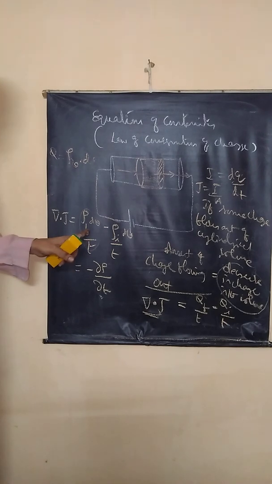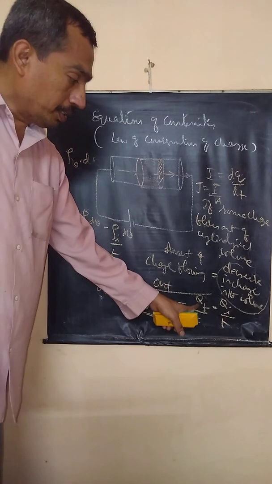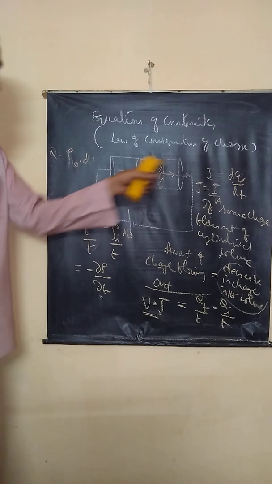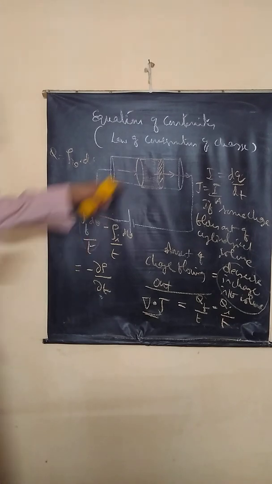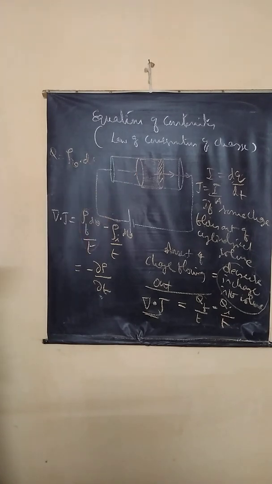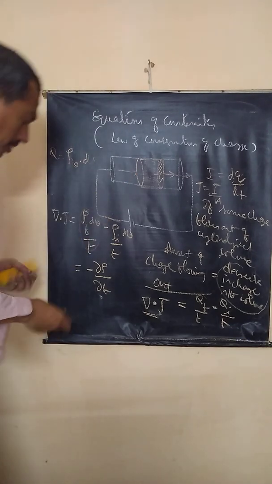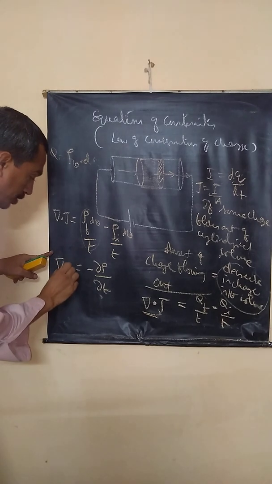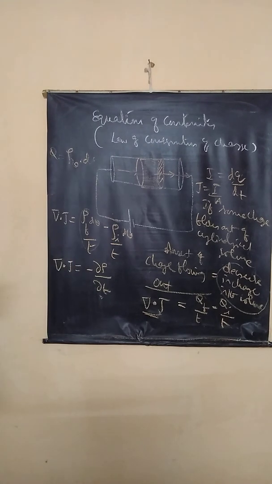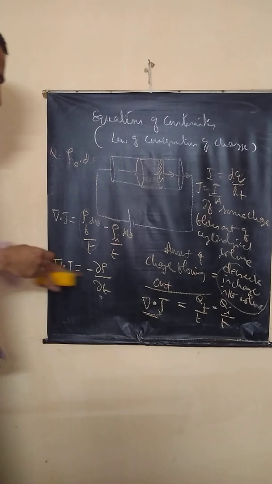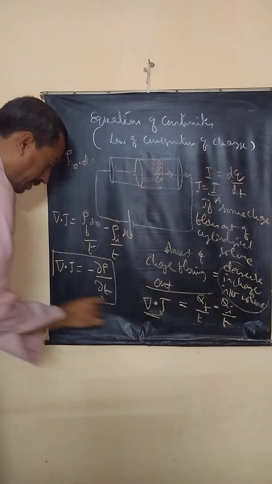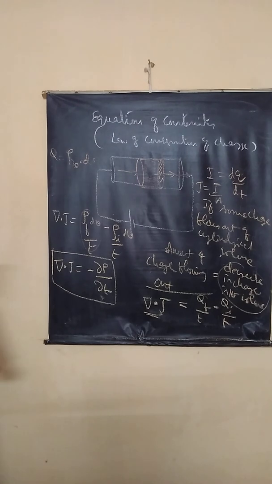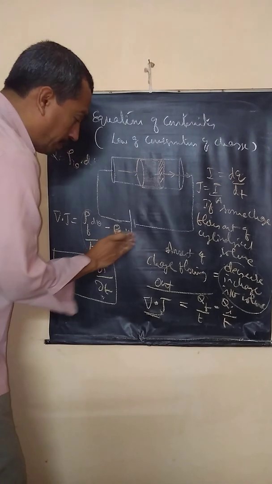When a charge flows out of a volume, it is always accompanied by a decrease in charge inside the volume. So now I got del dot J is equal to minus dou rho by dou t. This is called the equation of continuity. If the volume is a unit volume, this dV won't exist, correct?